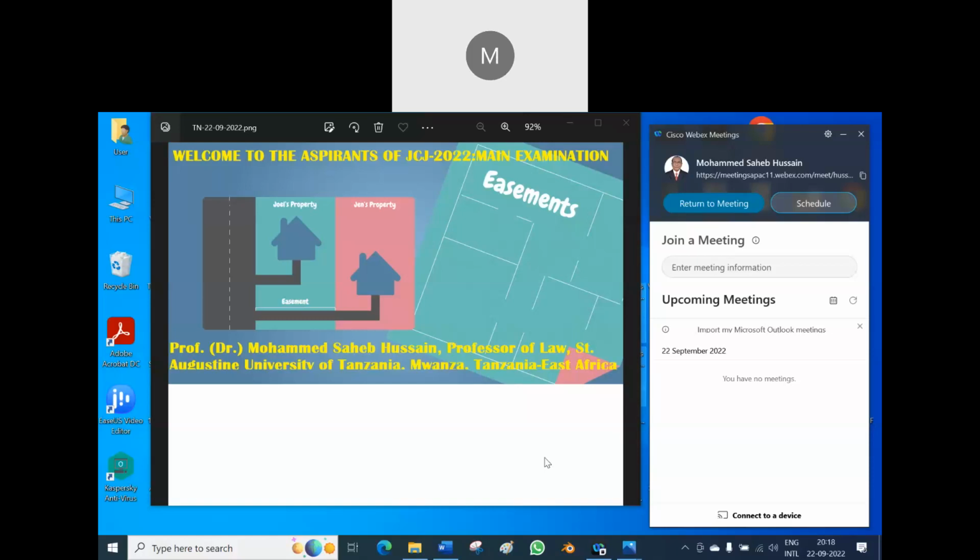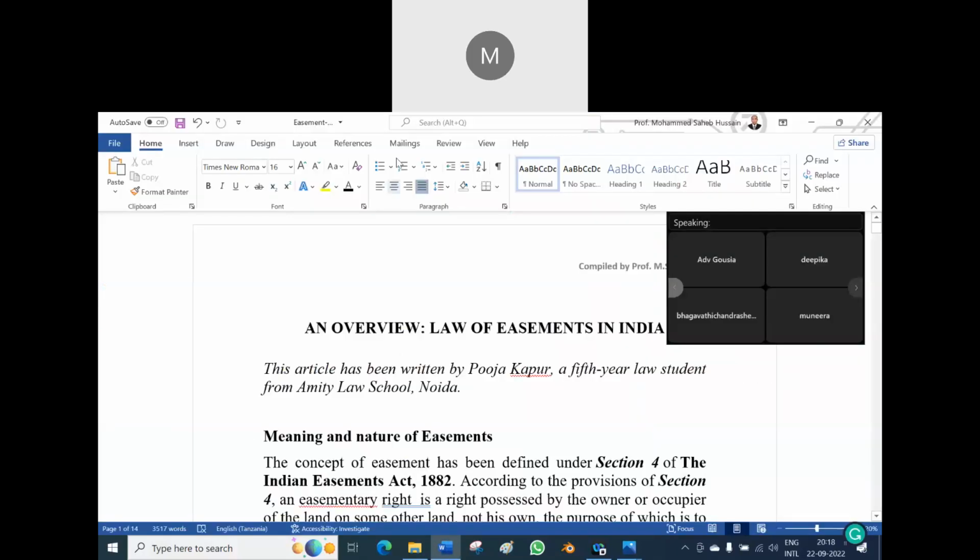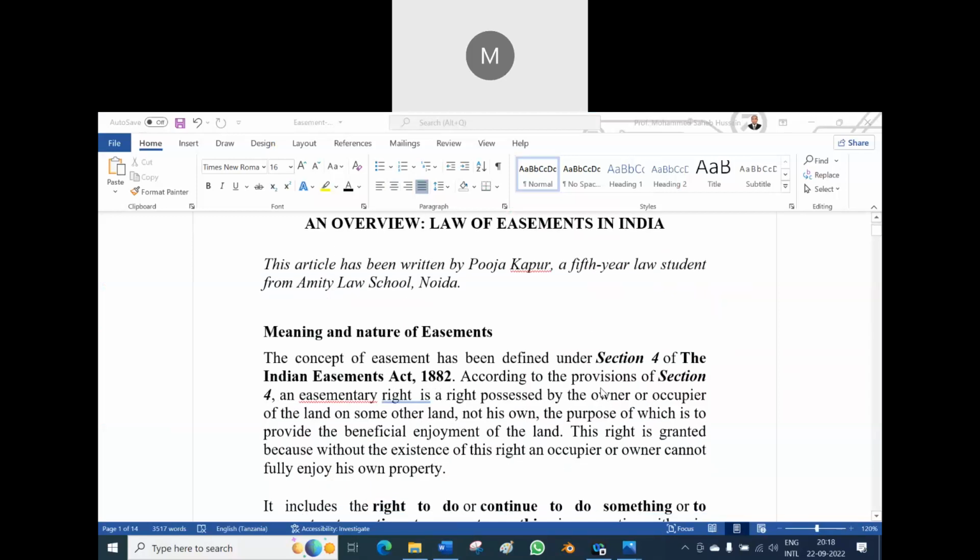What is the topic that I am going to deal with today? Easements. But anyway, let us not waste time. Let us come to our point of study. Here is an overall view of easement, courtesy of Pooja Kapoor, a fifth-year law student of the MT Law College School, Noida.